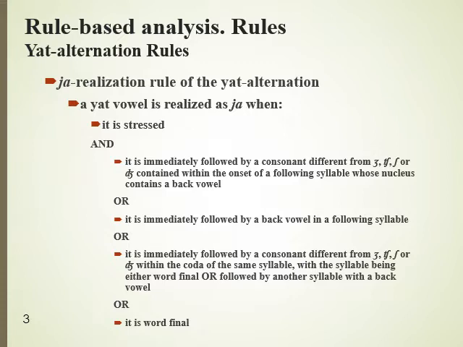So the first types of rules are the Yat-alternation rules, and there are two sub-rules. The first is the Ya realization rule of the Yat-alternation.